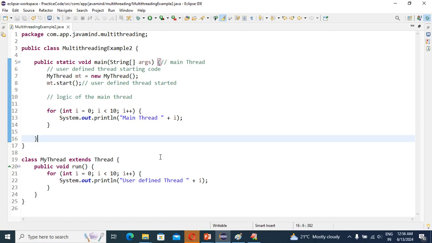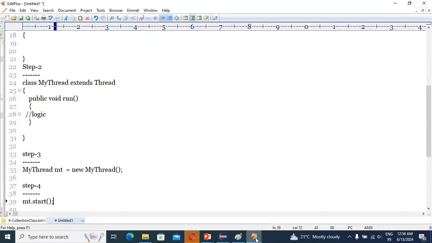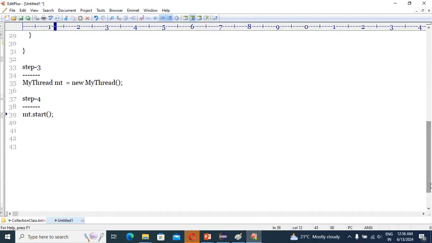The first is the preemptive algorithm, and the second is the time sharing or time slicing algorithm. These two algorithms are used by the thread scheduler to allocate the CPU. I can write this down here for your knowledge.